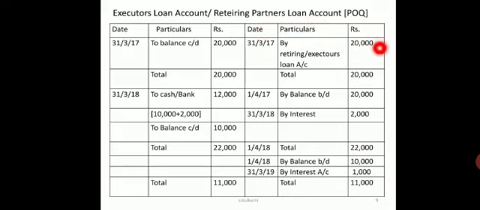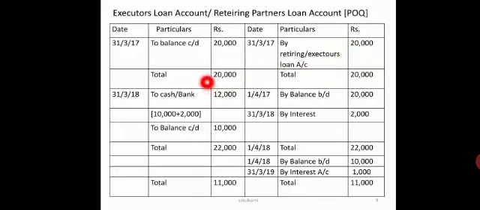So imagine it to be 20,000. Now when I am giving a loan, the amount of interest also has to be taken into consideration. So always take multiples of hundreds, and the rate of interest to be 10%.